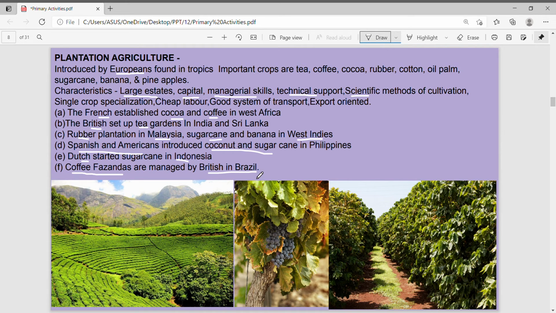The best thing about this is it is single crop farming. That means when you grow tea, you grow only tea, no other crop. If they are grapes, they are grapes. If they are olives, they are olives. It's single crop farming and it needs cheap labor because a lot of work is to be done by hand, like plucking of fruits and flowers and tea leaves. So cheap labor is required. It also needs a good transport system because the material which is plucked has to go to market immediately or be exported, so transport is required.